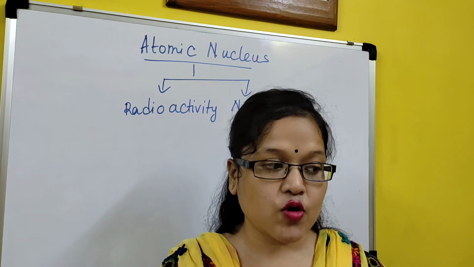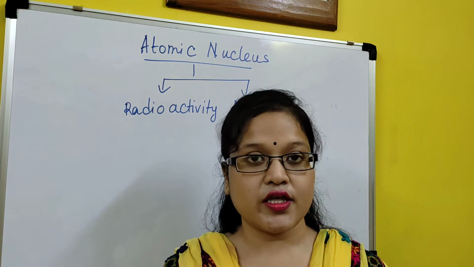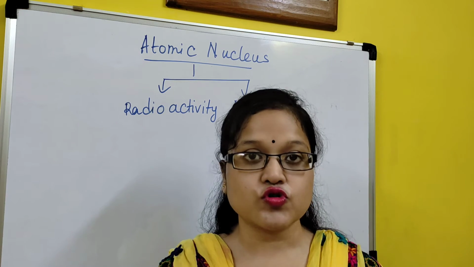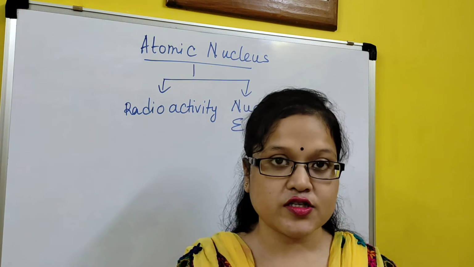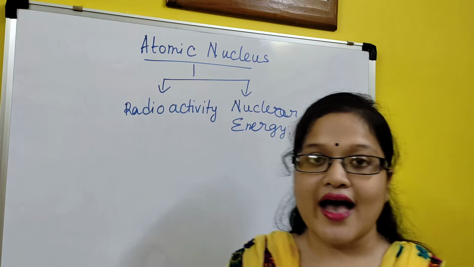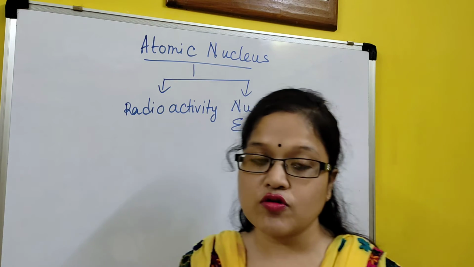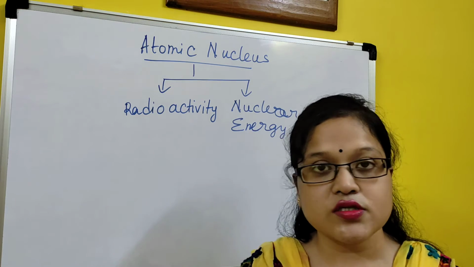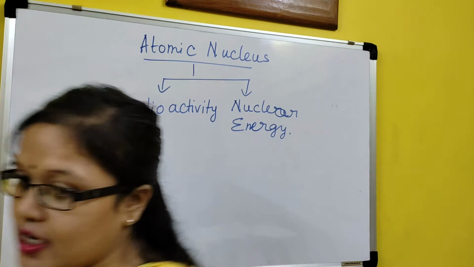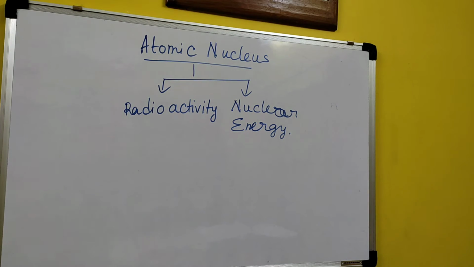So for atomic nucleus, I will give you notes on what you need to study. We will consider the book as our reference, but the note is mandatory, because without it you will not complete the whole syllabus of the West Bengal board. So let's start.